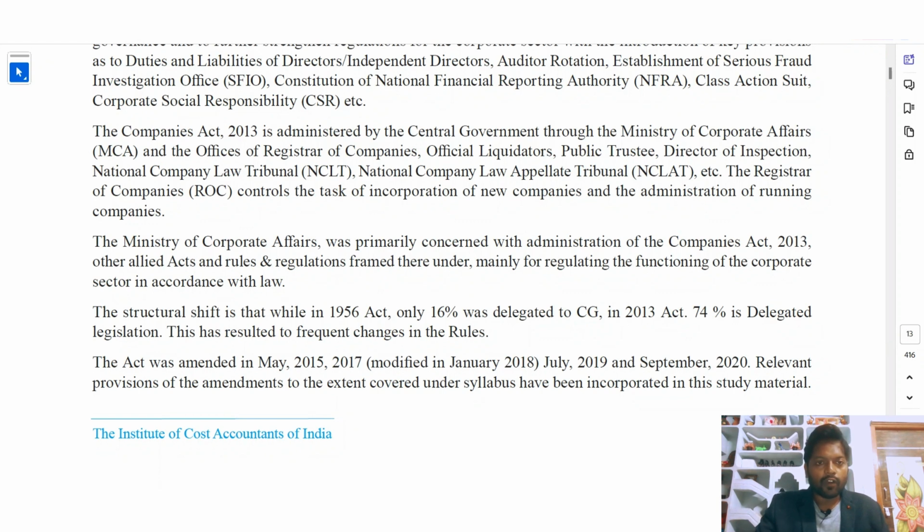Okay, and the offices of Register of Companies, official liquidators, public trustees, director of inspection, National Company Law Tribunal, National Company Law Appellate Tribunal. So these are also set up by the central government. The Register of Companies (ROC) controls the task of incorporation of new companies and the administration of running companies. What is the main duty of ROC? Registration of companies and also the administration of running companies.